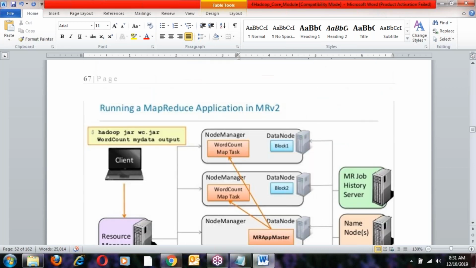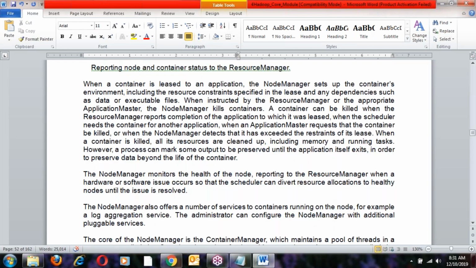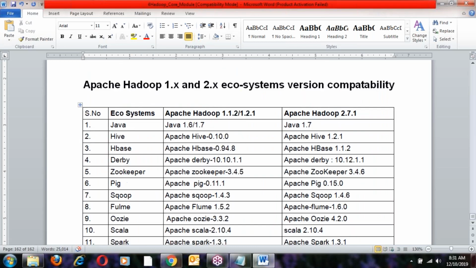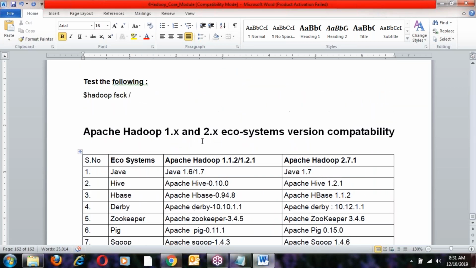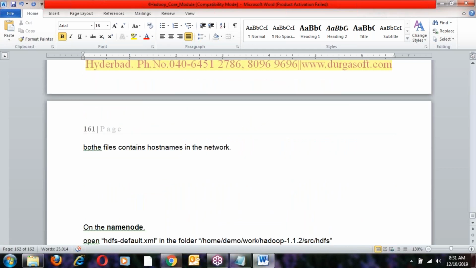Okay, next, YARN concepts and all these concepts are explained very clearly. These are around 162 pages. Next, 1.x and 2.x ecosystems. This is the last, final topic. All the things are explained very clearly.